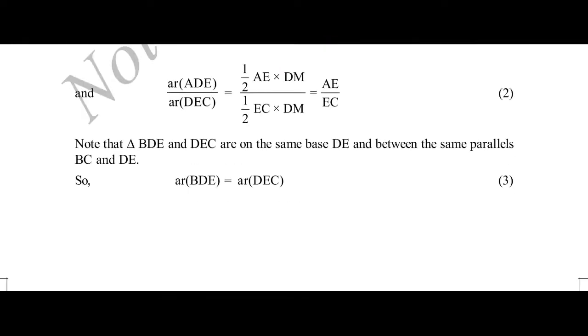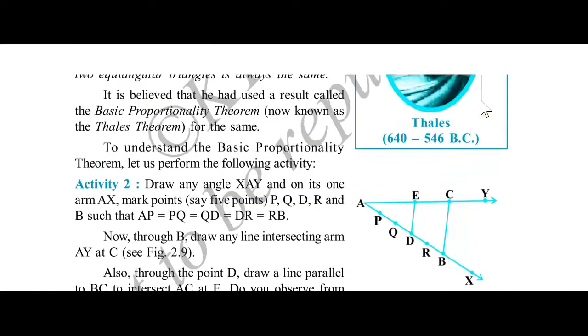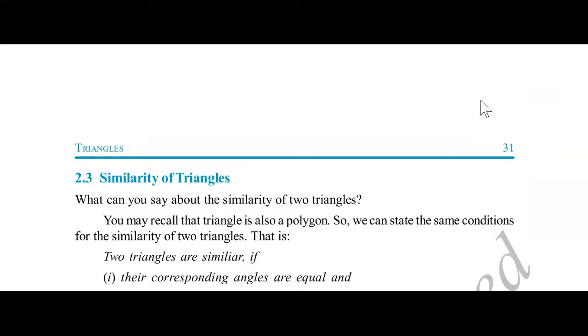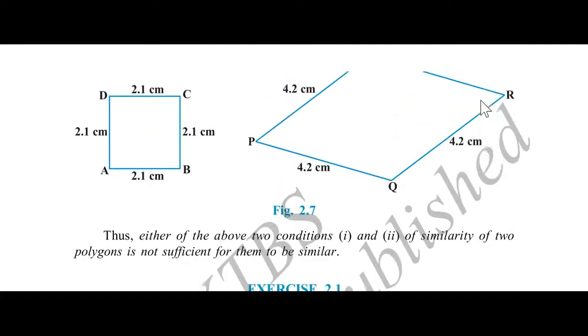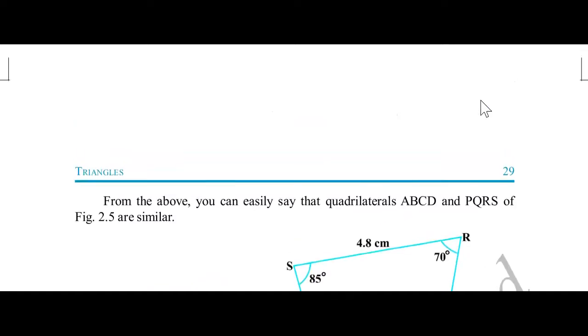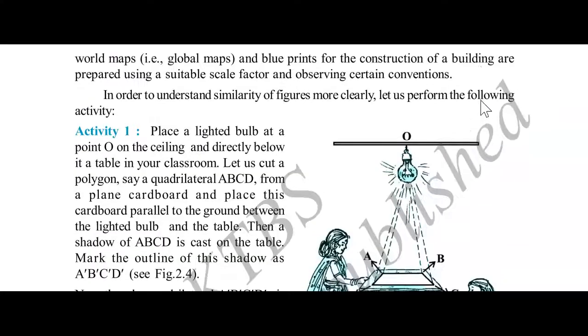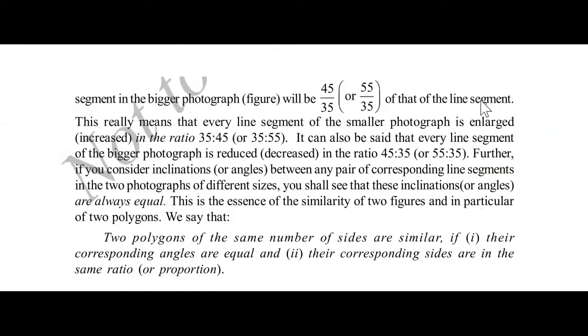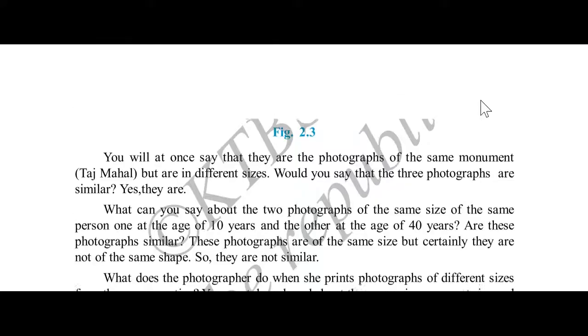So this is the reduced syllabus of class 10th Karnataka State Board Mathematics. See children, so this is the chapter. I will just show you the chapter name. You can see here in this chapter, triangles.